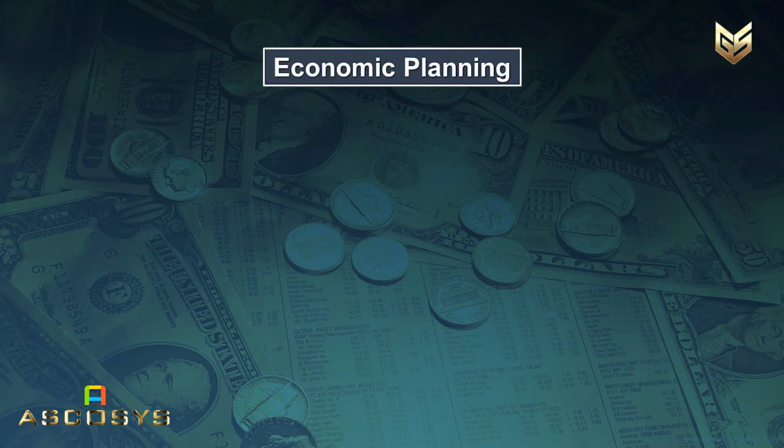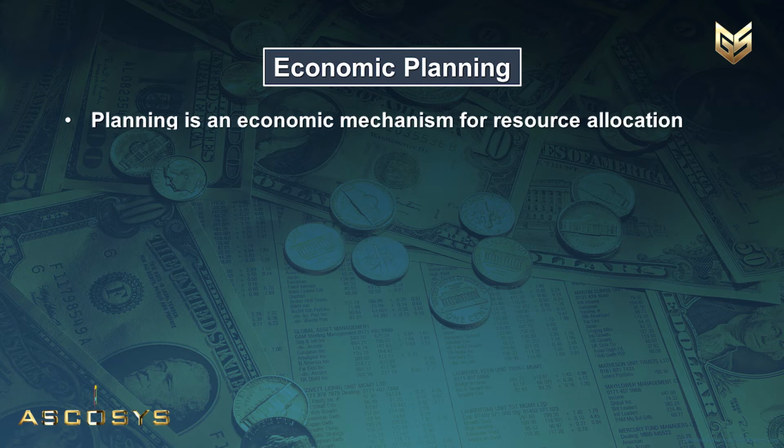Okay, see, planning itself is an economic mechanism for resource allocation and decision making. That means how we allocate the resources according to necessity, and how optimally we are going to use those resources. That includes planning in economic terms.